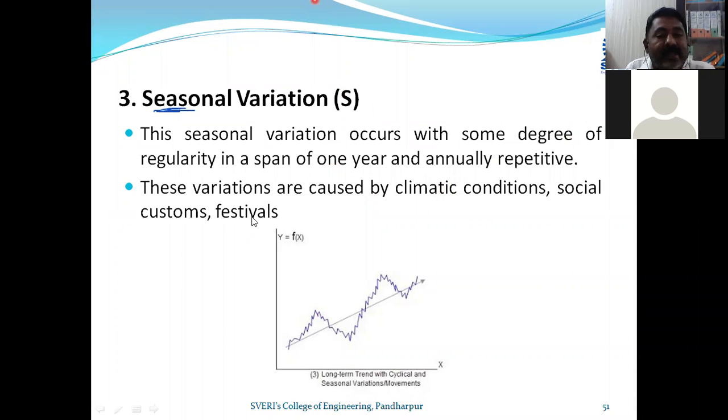Festivals, we will take another example. Whenever there is an election period, from the gram panchayat level, tehsil level, up to the MP level also, again you will find a change in the demand. We are just taking examples. And then festivals. Let us take the example of Ramjan.